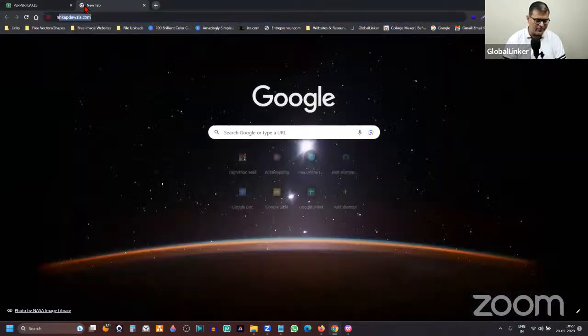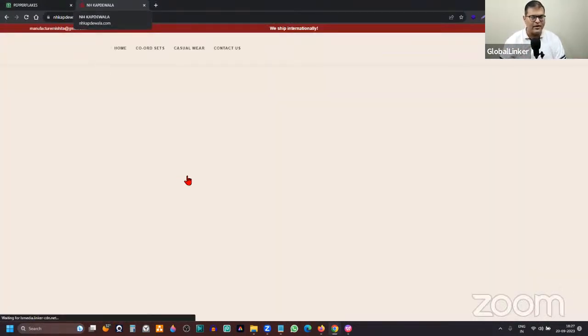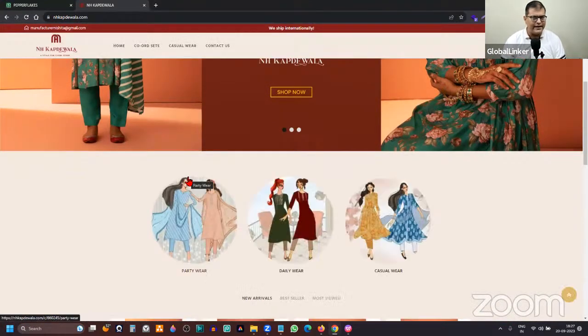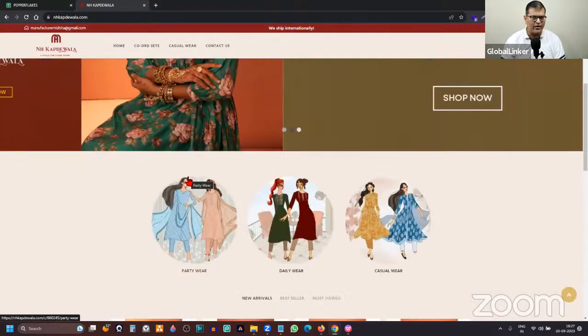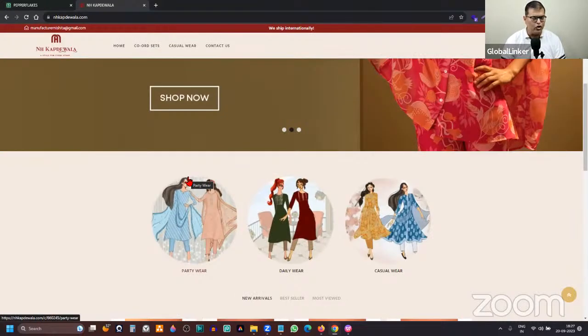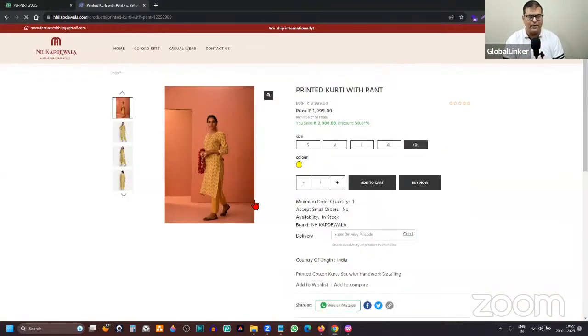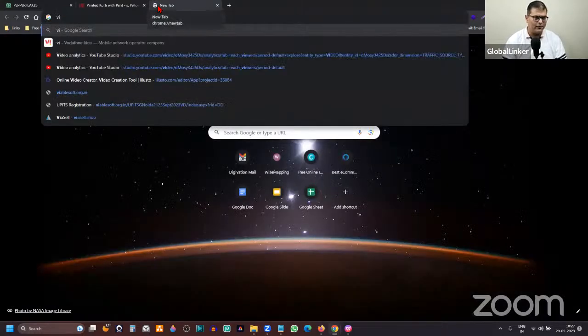Second is the other example that we saw. They are also an exporter, but they are retailing, right? So an international buyer, probably a customer from the US, can come to their online store and buy the product. Unlike the case of Paperflex, where an international buyer was coming and sending an inquiry, this is where they are placing an order. Or you can be someone who wants both worlds.